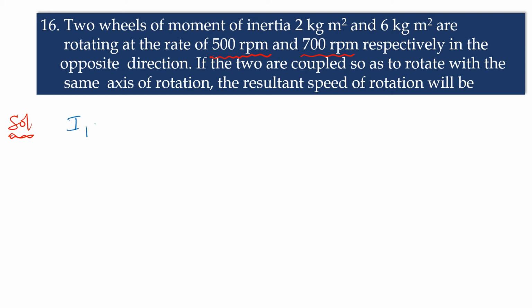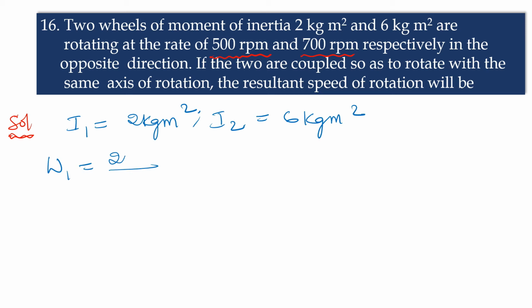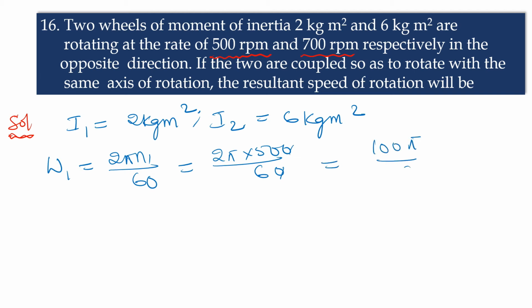Given I1 is equal to 2 kg m² and I2 is equal to 6 kg m². Omega 1 is equal to 2 pi n1 by 60, that is 2 pi into the given 500 rpm; the zeros cancel, and here we get 100 pi by 6.